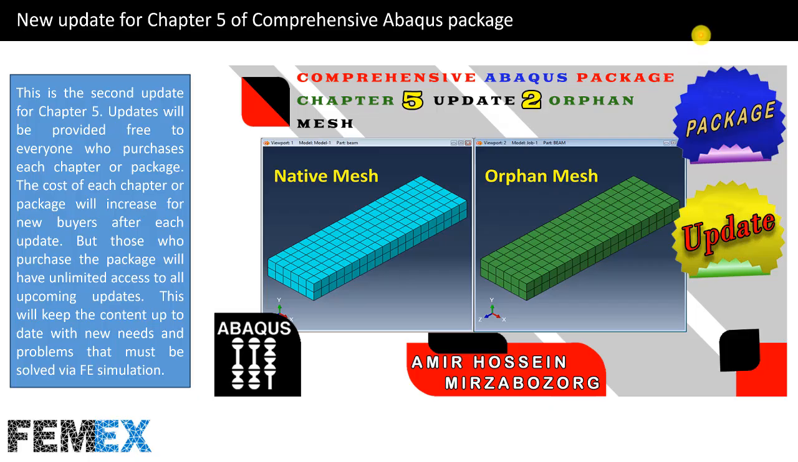And here is the second update for chapter 5 of the comprehensive Abaqus package, and this is the link to its preview. Updates will be provided free to everyone who purchases each chapter or package. The cost of each chapter or package will increase for new buyers after each update, but those who purchase the package will have unlimited access to all upcoming updates. This will keep the content up to date with new needs and problems that must be solved via FE simulation.